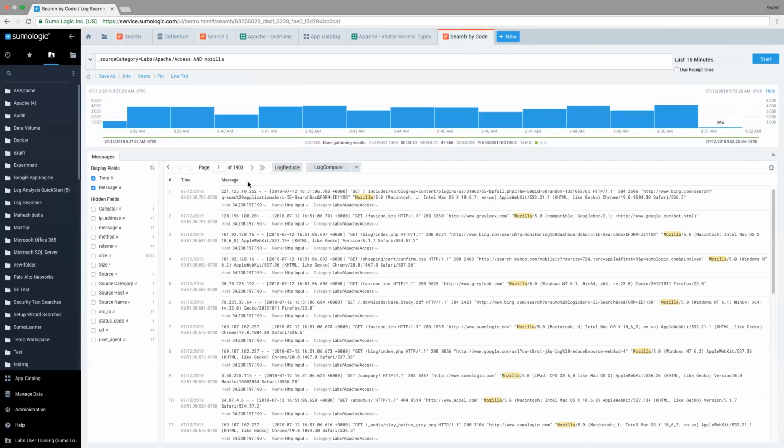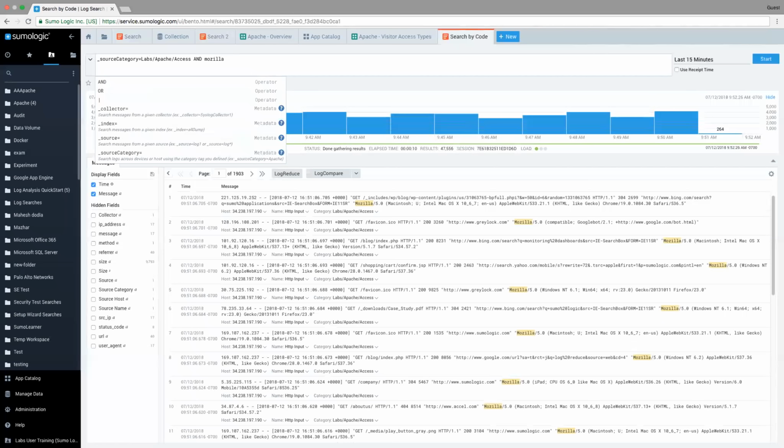And more specifically, how do I start to take advantage of those fields and report on them? The first way you can do so is to use regex. I don't know if you guys are familiar with regex. I'm sure some of you are and are dreading hearing the word. Regex is a global standard, it's not a Sumo Logic specific thing. What it allows you to do is essentially create some pattern matching.